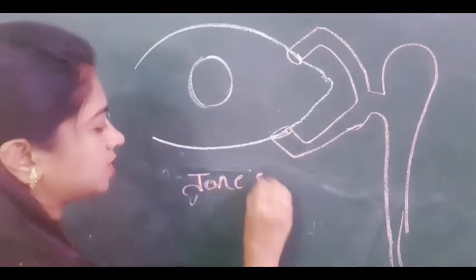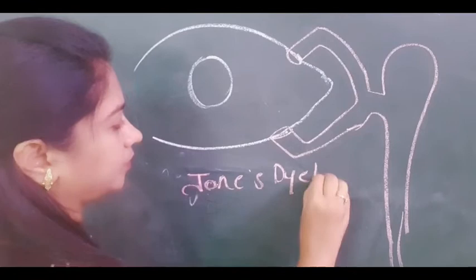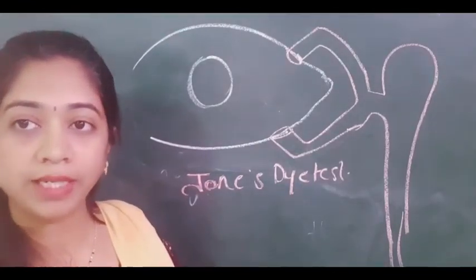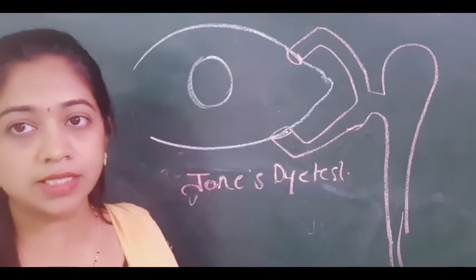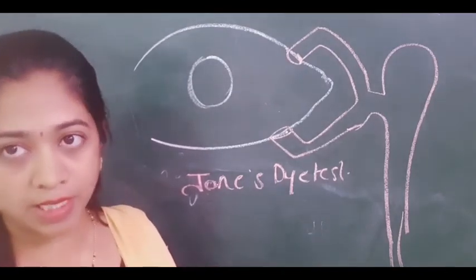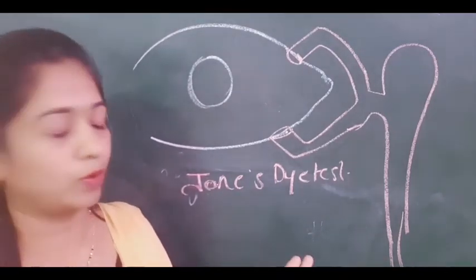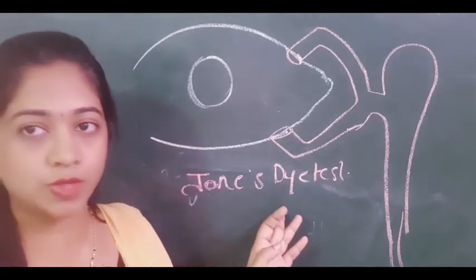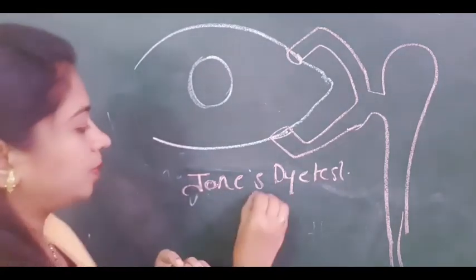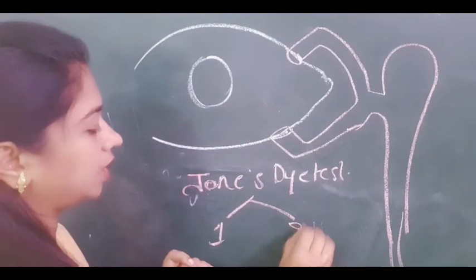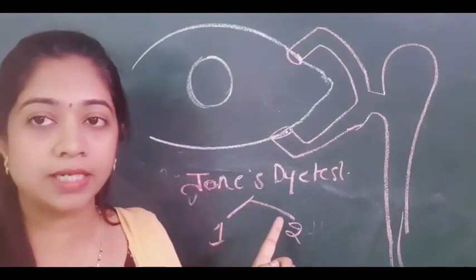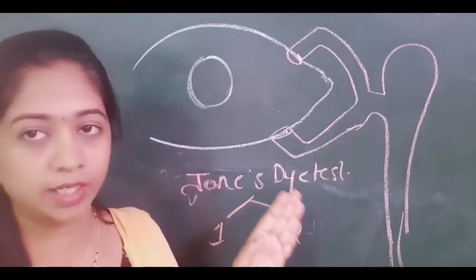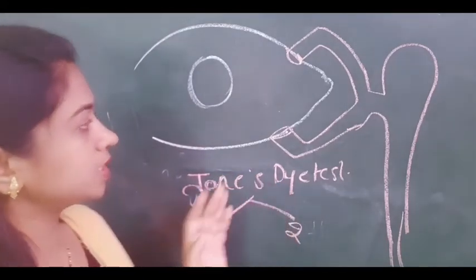Okay, Jones dye test. So this is indicated whenever you see a patent lacrimal system on doing lacrimal syringing. You did the lacrimal syringing, it shows that the fluid is passing through, but still the patient is having watering. Then you go ahead with the Jones dye test. Here it has two parts, Jones dye test 1 and 2. In dye test 1, you are differentiating the hyperlacrimation from the partial obstruction of the canalicular system.